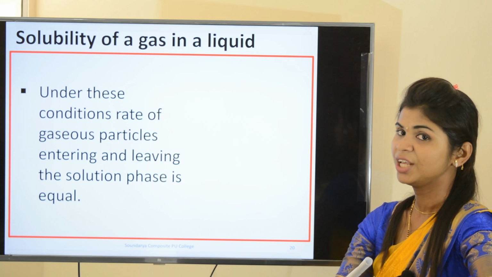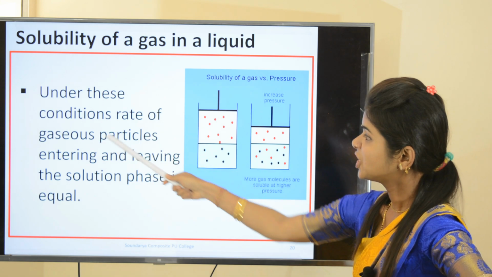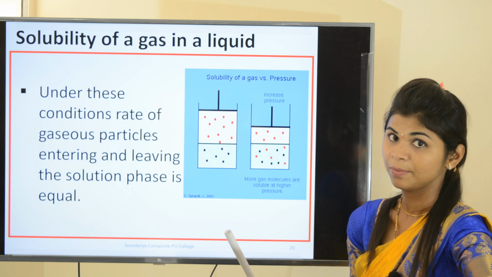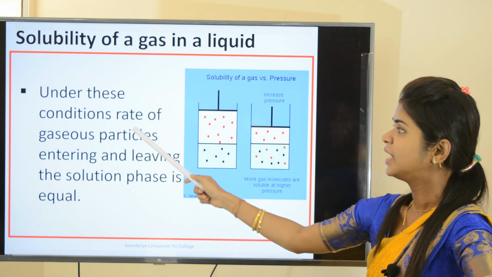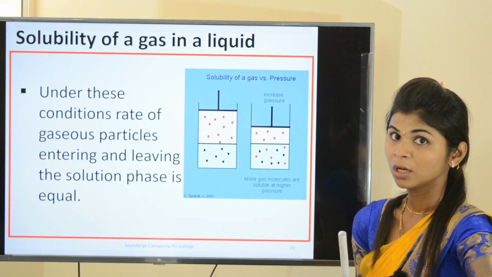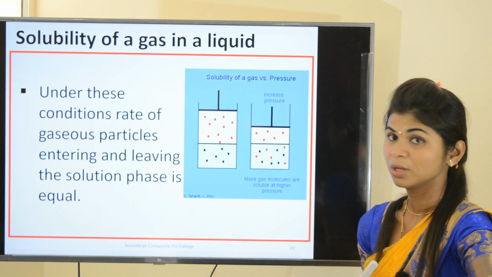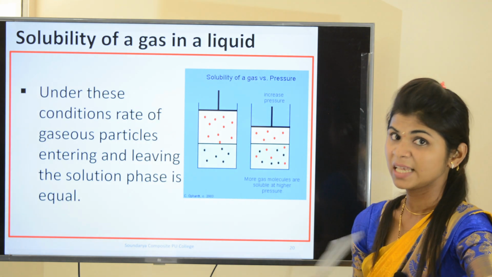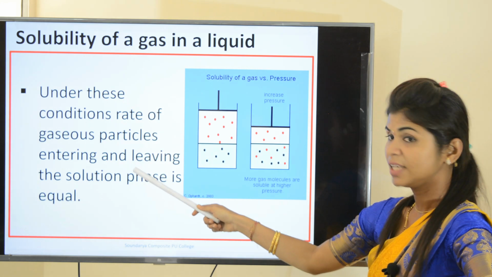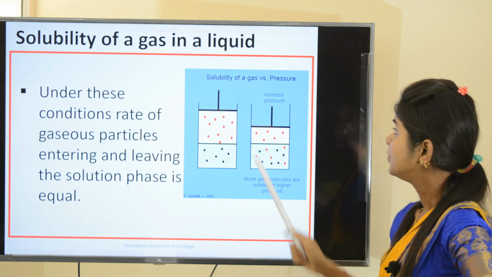Under such condition, what happens? The rate of gaseous particles entering and leaving the solution phase is equal. So under dynamic equilibrium, the gaseous particles entering into the solution are equal to the gaseous particles leaving the solution. It means the rate is the same. The speed at which these particles enter into the solution is equal to the speed for the particles leaving the solution. Just look at here.